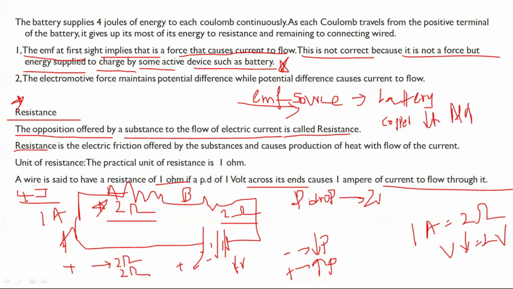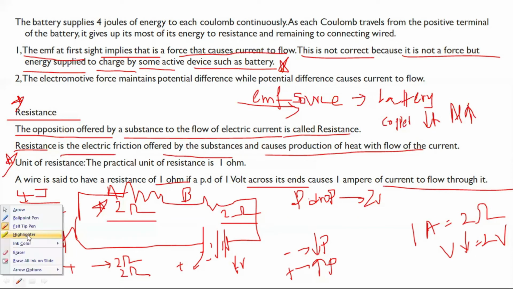Resistance is nothing but friction, as in the mechanical concept. The resistance is the electric friction offered by the substance and causes the production of heat with the flow of current. So it causes heat.